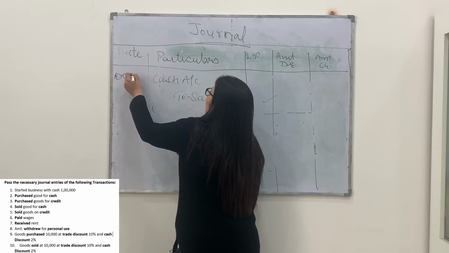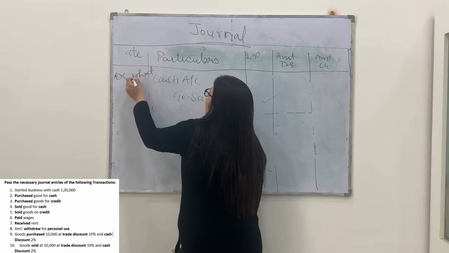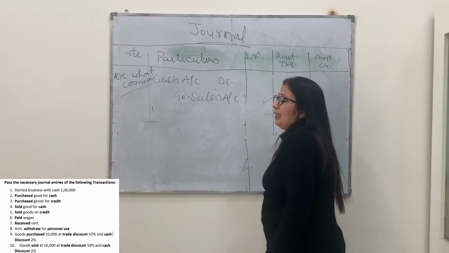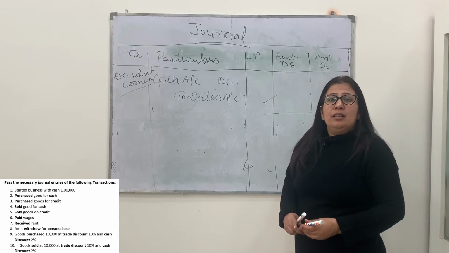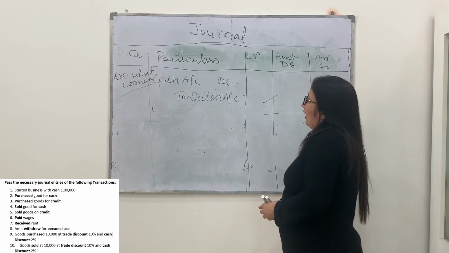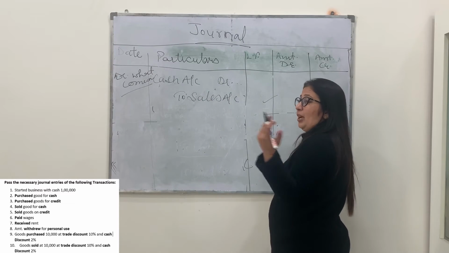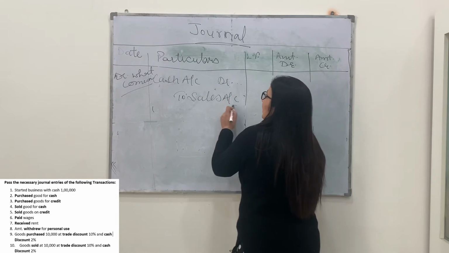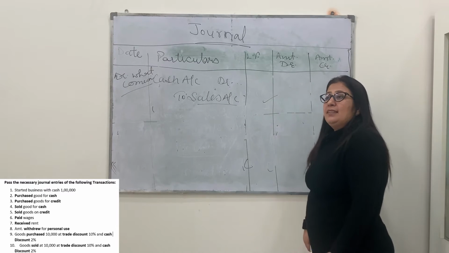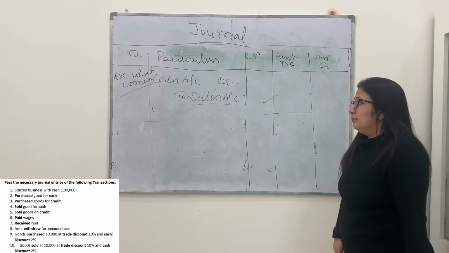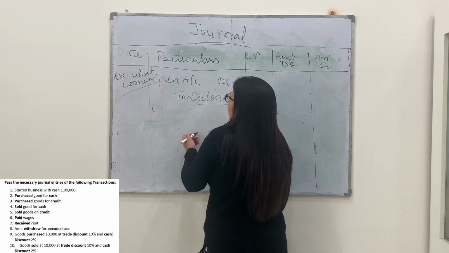Whenever you are selling the goods, debit what comes in. The rule is applicable here. Cash account debit. Whenever you are selling the goods from your business, cash is coming to your business and sales are there. Sales is the source of your income. So to sales account. Narration is to be written.